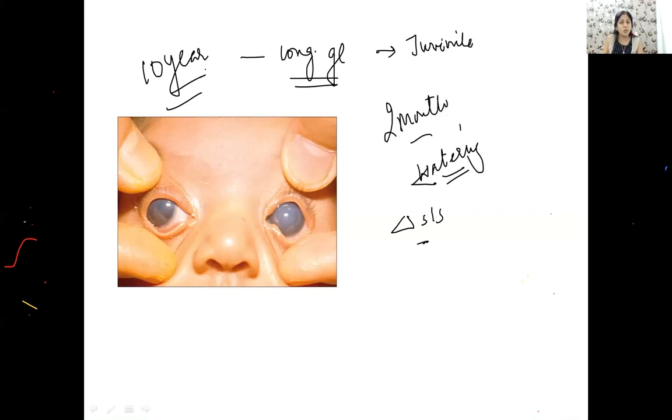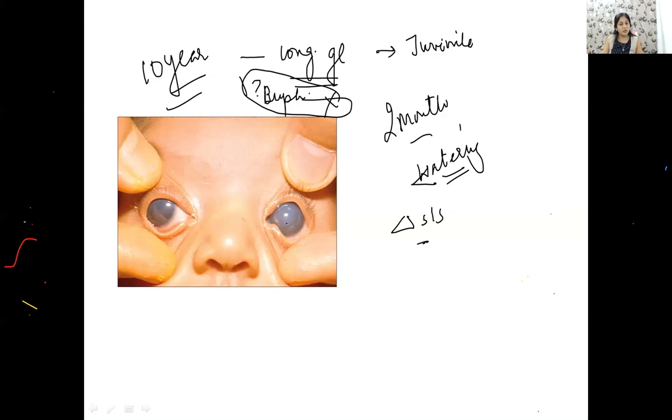Now, my next question, would you call this patient to have an ophthalmic eye? No. Ophthalmos will not occur. Enlargement of the globe will not occur at 10 years of age. So please remember, a true congenital glaucoma, or the infantile type of glaucoma only, will lead to enlargement of the globe. Have you understood this tricky part? The juvenile glaucoma, one which is occurring at 10 years of age, will not lead to ophthalmos.